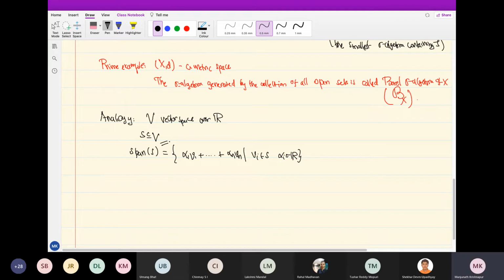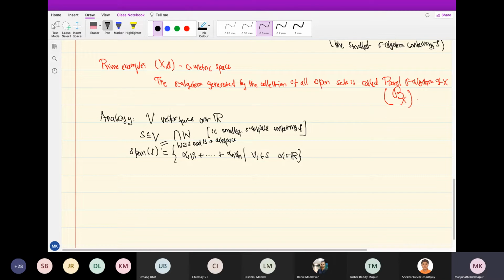Actually, one could have said that the definition is the intersection of all W, where W contains S and is a subspace. This is the smallest subspace containing S. Is that clear?